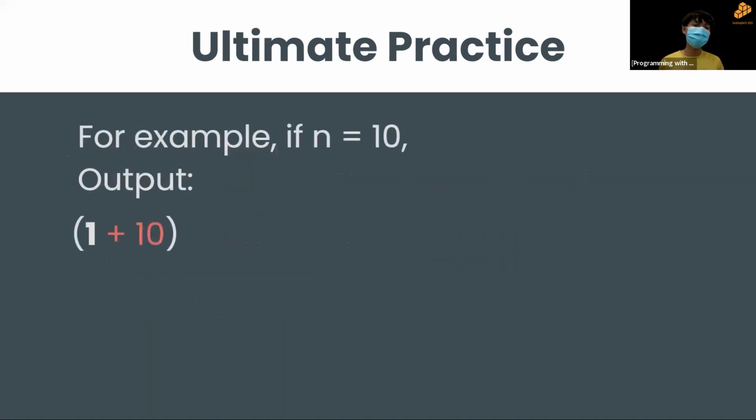For example, if n is equal to 10, we output 1 plus 10, and then you add 2 plus 3, and then you add 3 times 2.